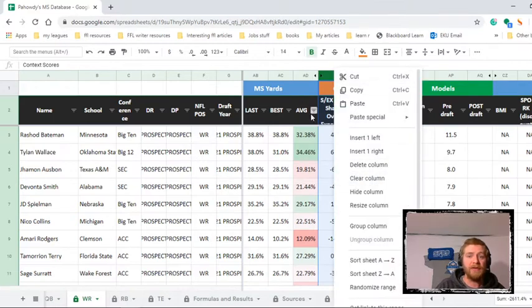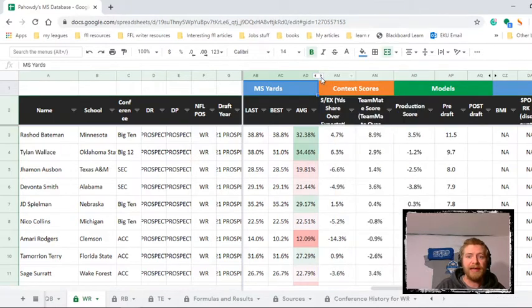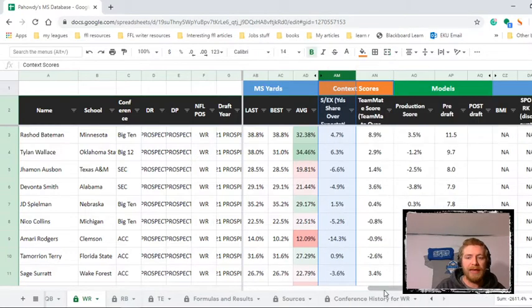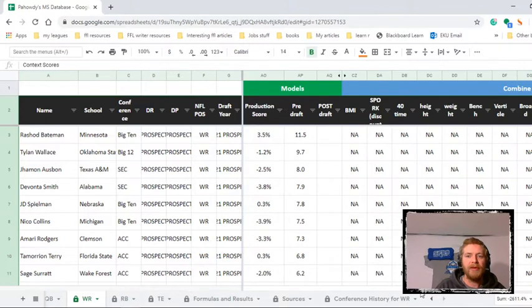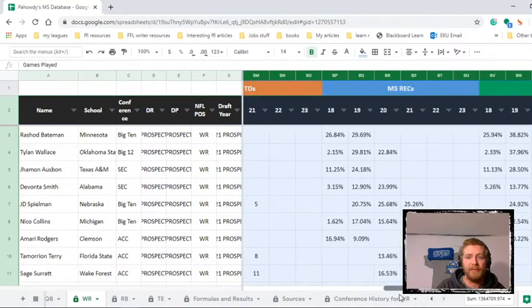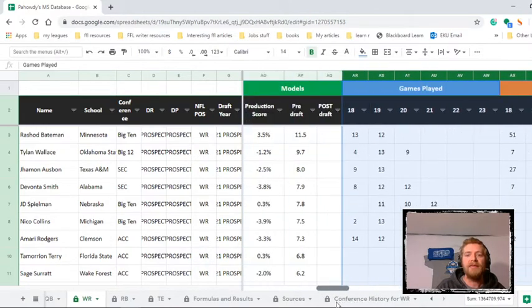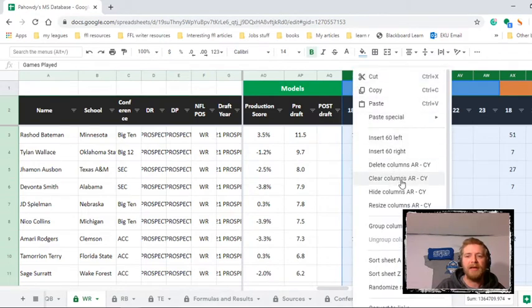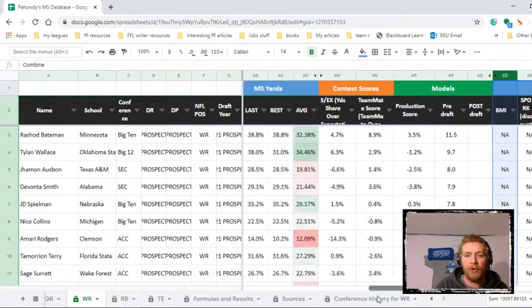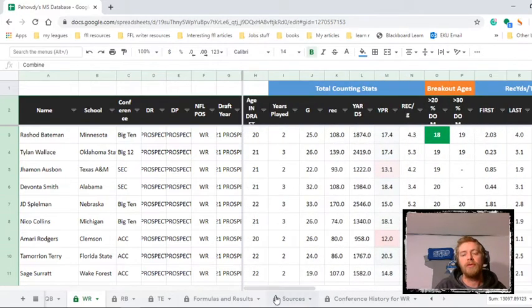If you want to uncover them in Google Sheets, you just use these handy-dandy arrows, and it pops them back out. So they're not gone anywhere. You can still see them, but they're hidden for anyone that just wants a simplified version. Whereas if you want more data, again, you hit the arrows, and you can see all their stats listed by age, just like before. But it's just a cleaner look, I think, especially for anyone who might not want to look over all of the data or look at all of the years.